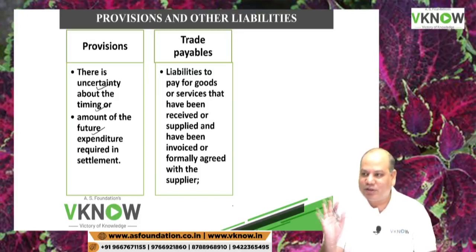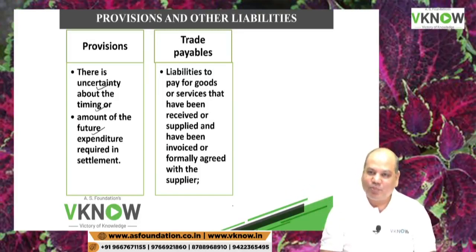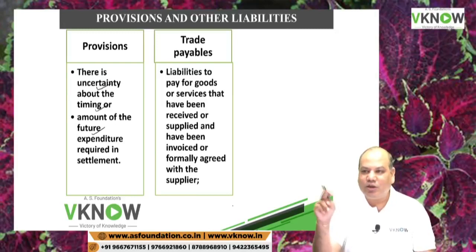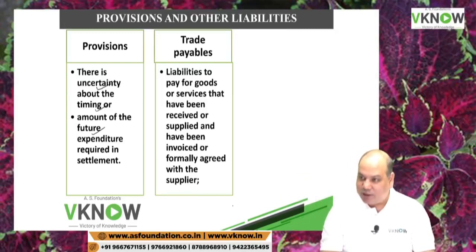Is there any uncertainty about the amount? 3,000 rupees is the price of this FR book. 3 months is the term at which you will pay me. So therefore, there is almost negligible uncertainty about time and amount. Then it is trade payable. So trade payables are also liabilities. Provision is also a liability. Then what is the difference? The uncertainty element.